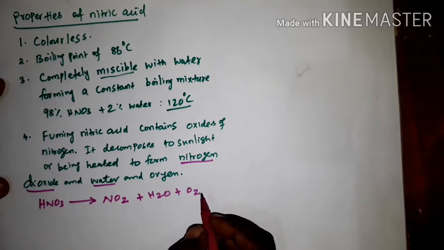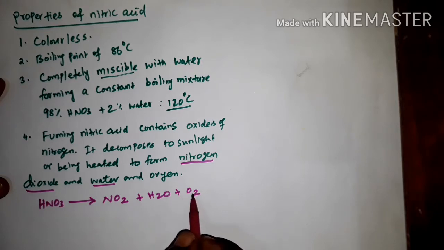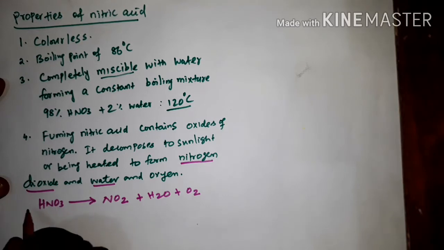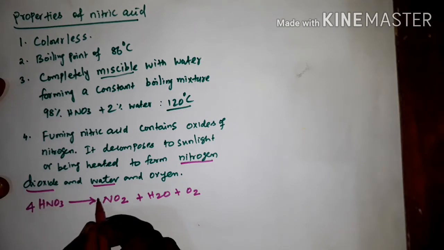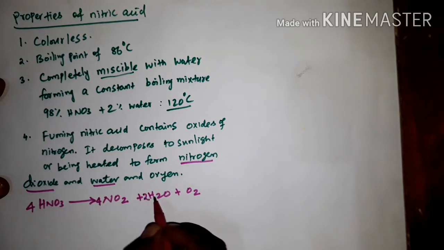Now balance the equation. Here there are two hydrogens, and on the right 2 plus 1 is 3, plus 2, 5 oxygens. Here 3 oxygen is there, so I am putting 4. Then the nitrogen is 4, so I am adding 4 here. Then balance the hydrogen with 2.